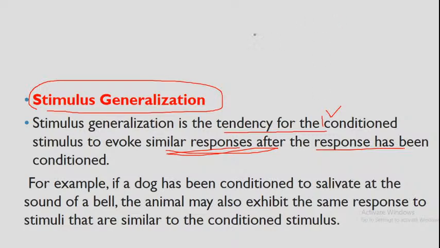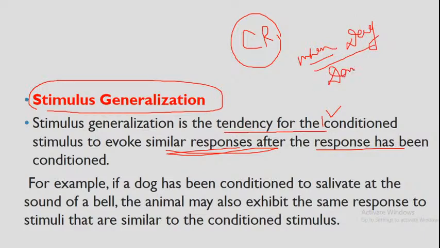Okay. So in the conditioned response, just listen carefully, when the dog does not differentiate or does not discriminate between different types of stimulus, and this dog reacts to the different types of stimulus, that is called stimulus generalization.